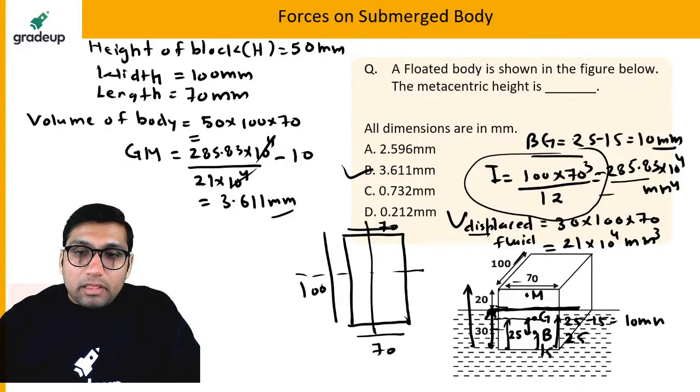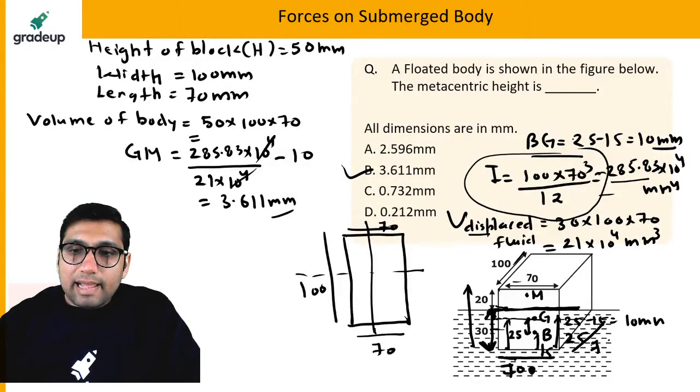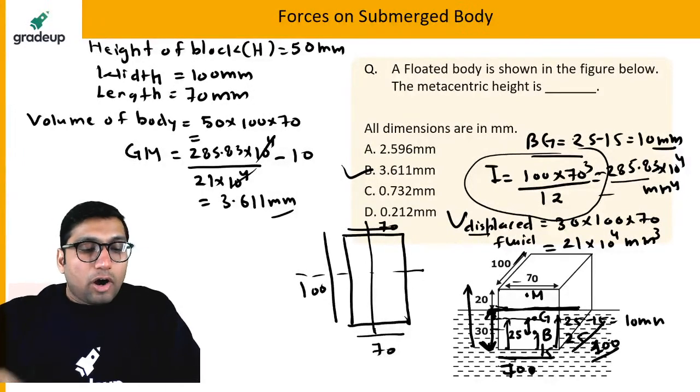Volume of displaced fluid means the volume of that fluid which is in water. This is the height of that. This is the width. Sorry, the length is 70 and the width is 100. So this will give the volume of displaced fluid.